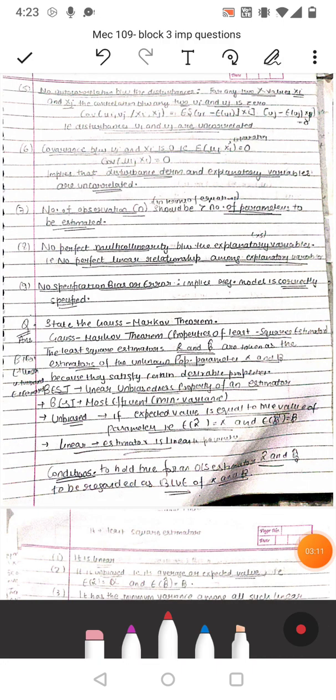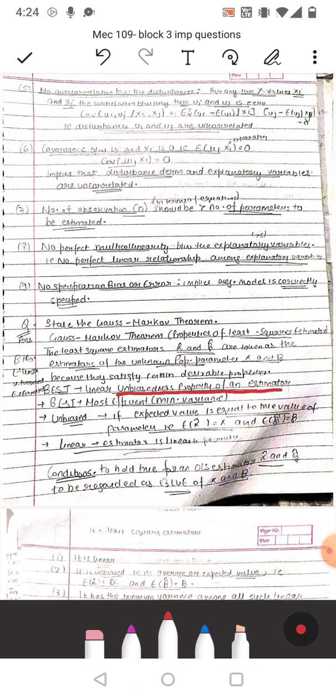Now we'll discuss: state the Gauss-Markov theorem, that is the properties of least square estimators. The least square estimators alpha cap and beta cap are taken as estimators of unknown population parameters alpha and beta. इसे हम BLUE भी बोलते हैं, best linear unbiased estimator, because they satisfy certain desirable properties, that is best linear unbiased estimator, that is linear unbiased property of an estimator.